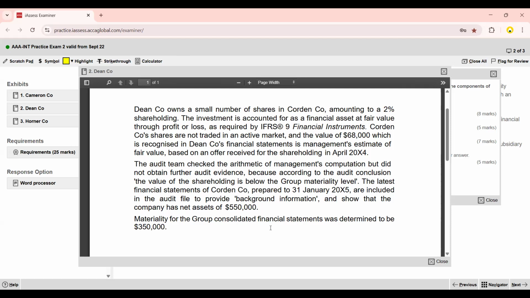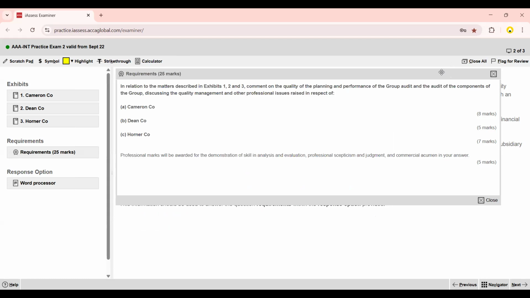Materiality for the group consolidated financial statements was determined to be $350,000. So yes, this amount is less than the materiality amount, but on an individual basis. Let's move to the answer slide and see how to write this answer.